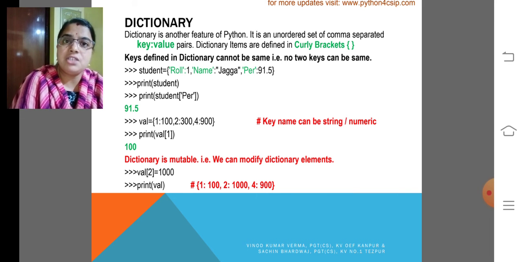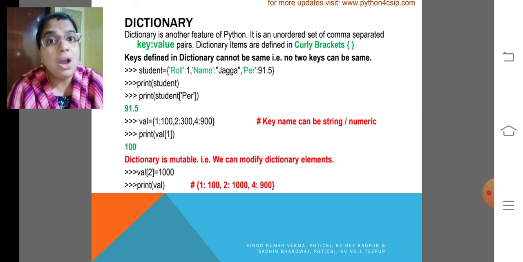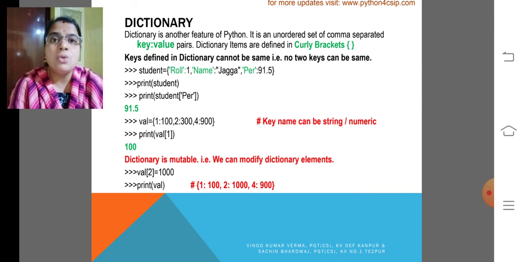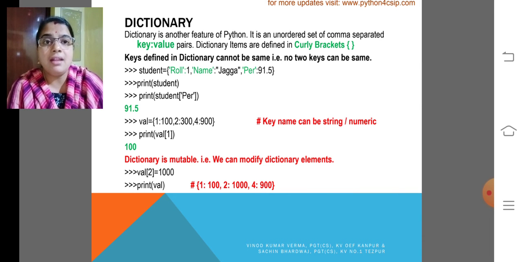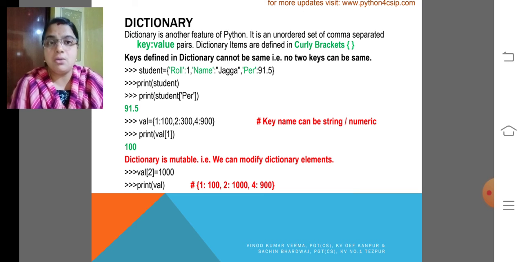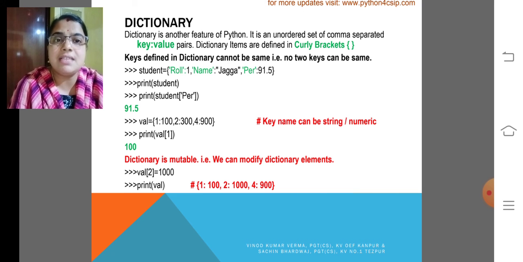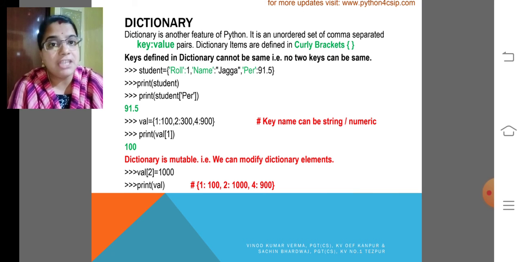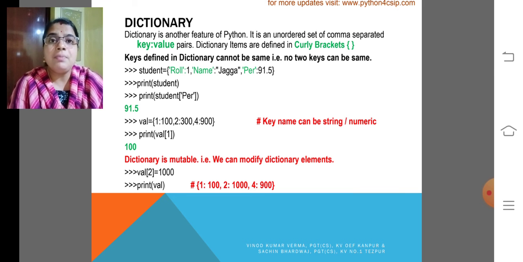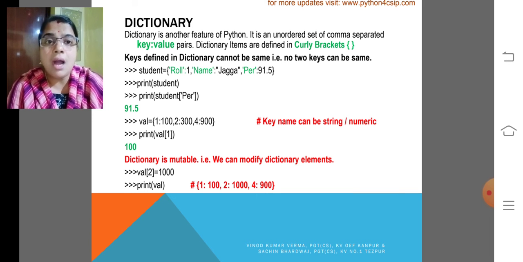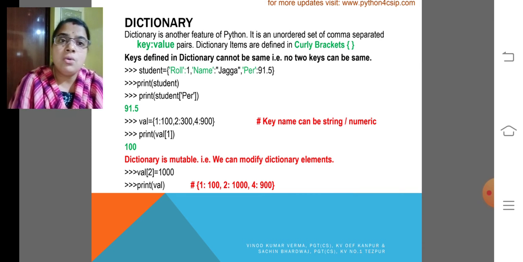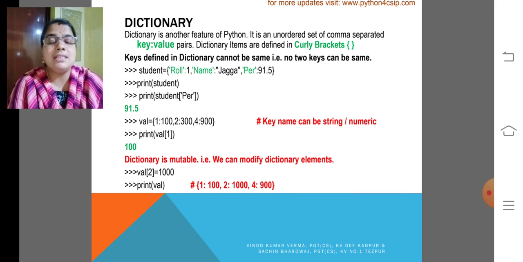Then when I am trying to get the value of the percentage, how can I get the value? Student of PER, which should be enclosed in single quotes. Then val equals, I am going to change the val. Val is another dictionary. What are the keys I used there? 1, 2 and 4. For 1, what is the value? 100. For 2, it is 300. For 4, it is 900.